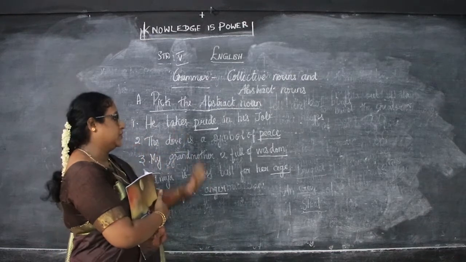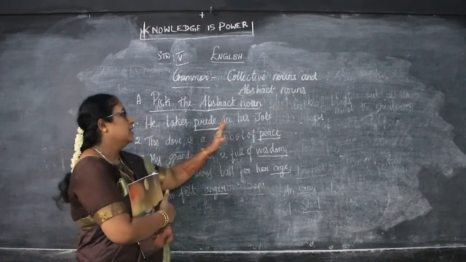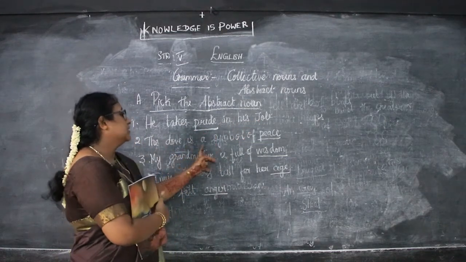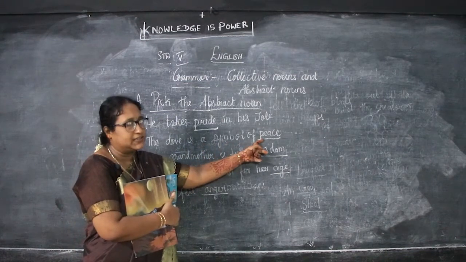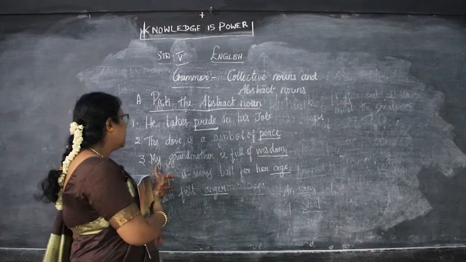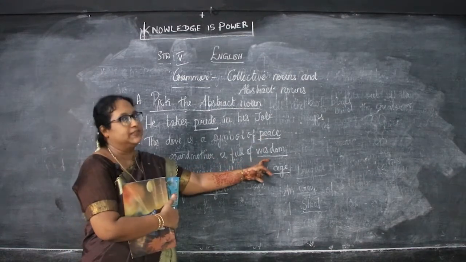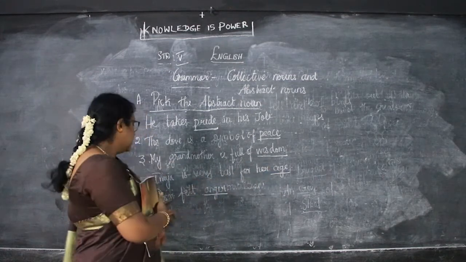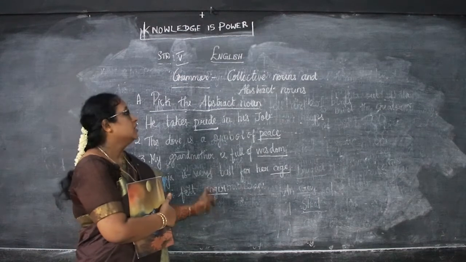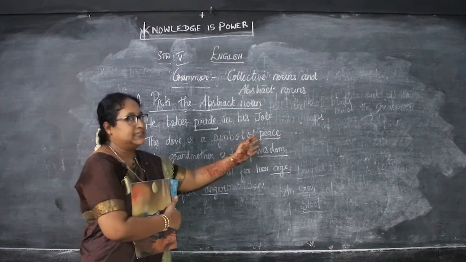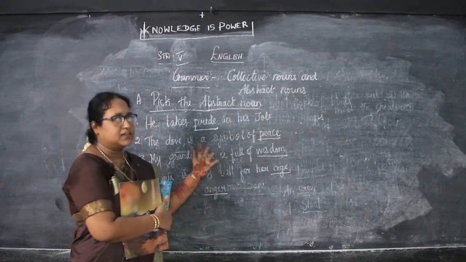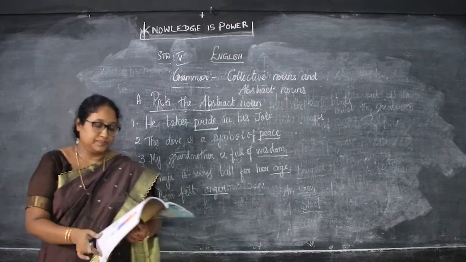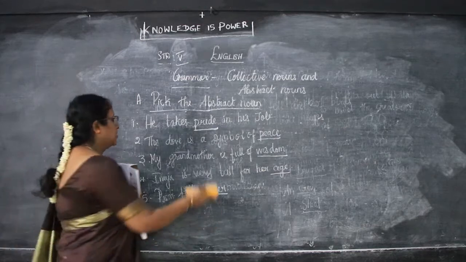So once again we'll see which is the abstract noun in these sentences, children. He takes pride in his job. So pride is an abstract noun. The dove is a symbol of peace. Peace is an abstract noun. Then my grandmother is full of wisdom. Inya is very tall for her age. Prem felt anger. So these are the abstract nouns: pride, peace, wisdom, age, anger. These cannot be seen nor touched, but we can feel them, right? Now, some other abstract nouns we'll see.